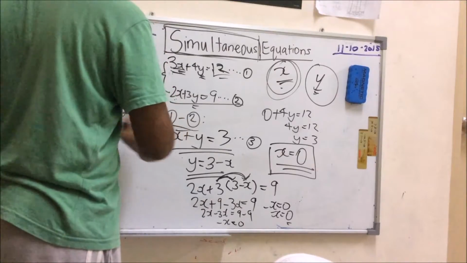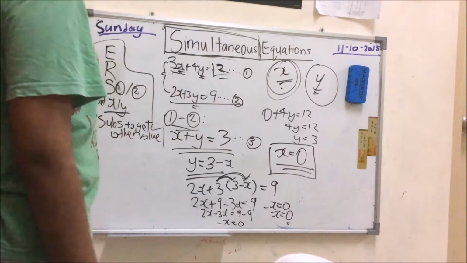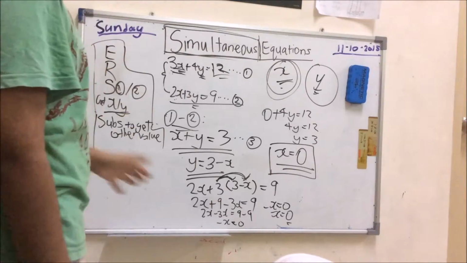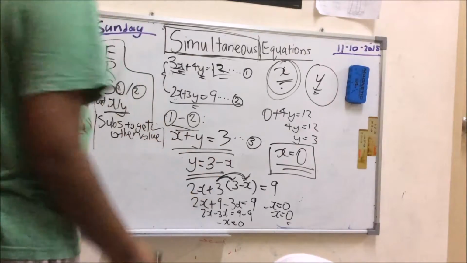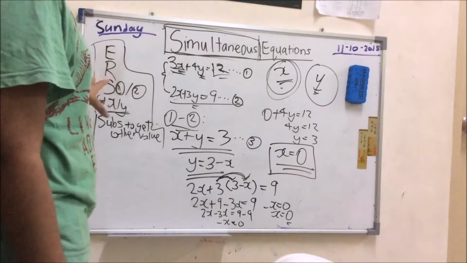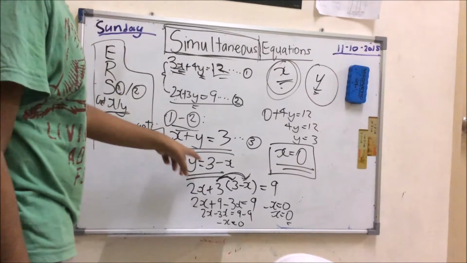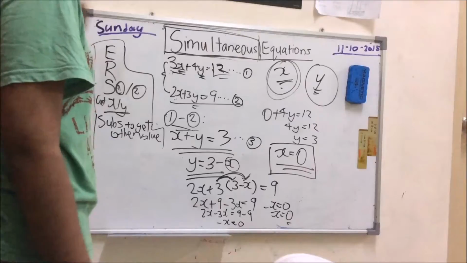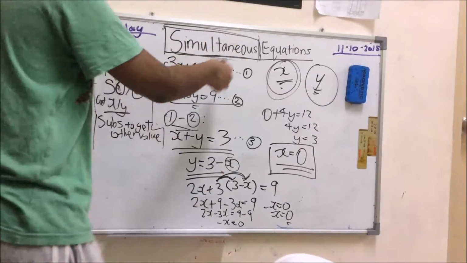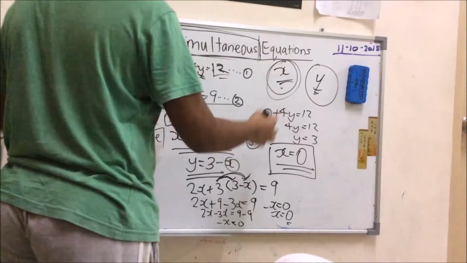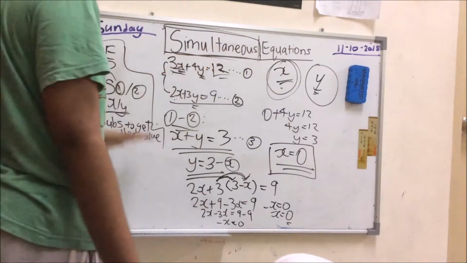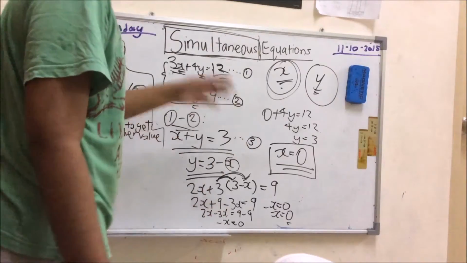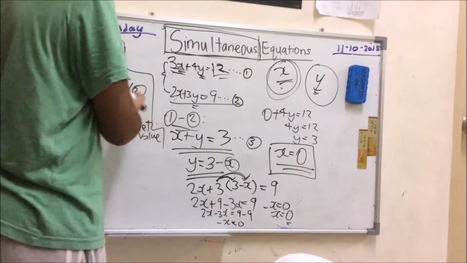Okay, this is not my sermon, so I'll just keep it simple. Eliminate, which means subtract, rearrange the formula in terms of something, and then you substitute into either 1 or 2. The answer you get is something like y equals 3 minus x. Because we have a variable inside there, to find the value of it, we substitute into 1 or 2. Then once you break it all down, you get the answer of x or y.